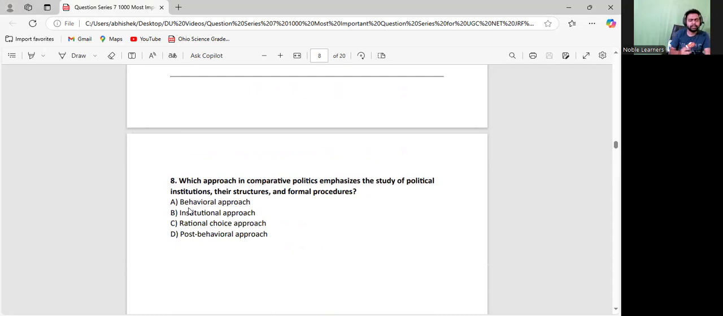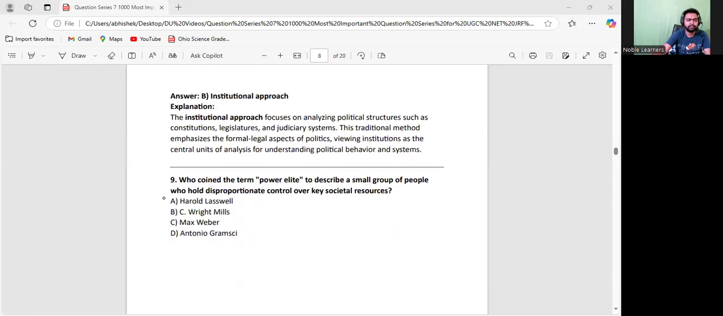Which approach in comparative politics emphasizes the study of political institutions, their structure and formal procedures? I told you about this when I was talking about the structural functional approach. There was a predecessor of that approach, called the institutional approach, during the time of Aristotle. It talked about political institutions, their structures, and the formal procedures followed in those institutions. But it never talked about how it impacted the society and how it was impacted by society. So this was question number 8, and the answer would be the institutional approach.